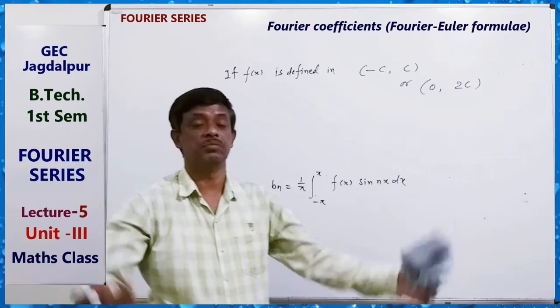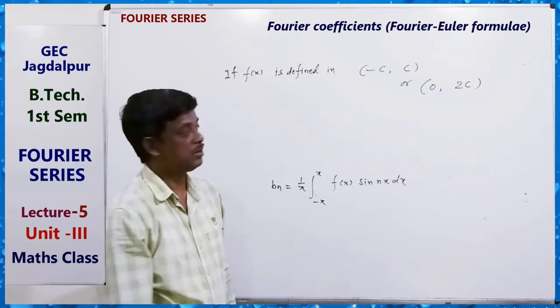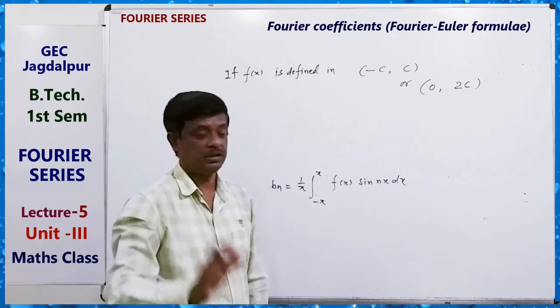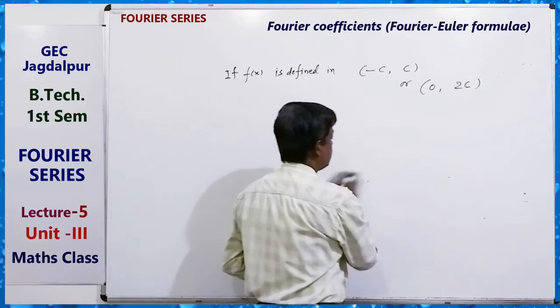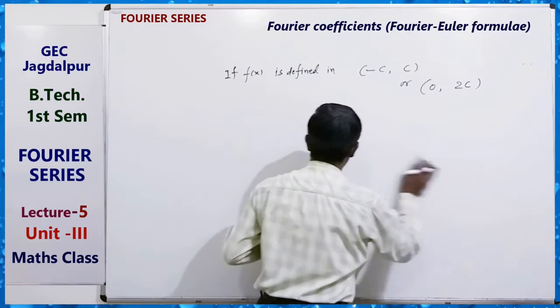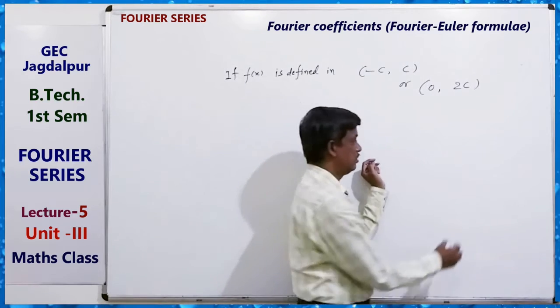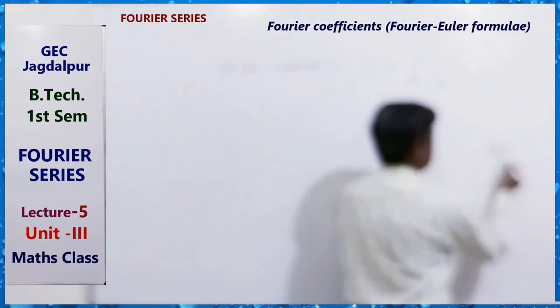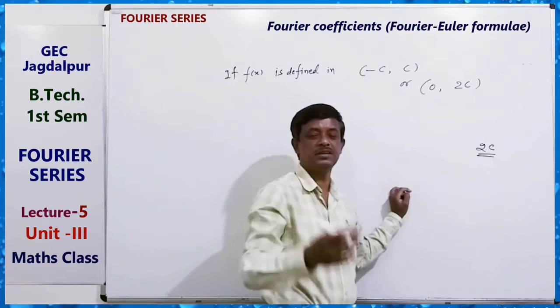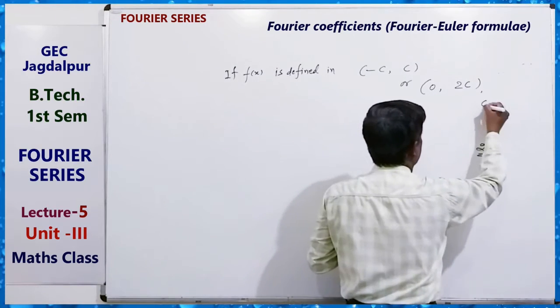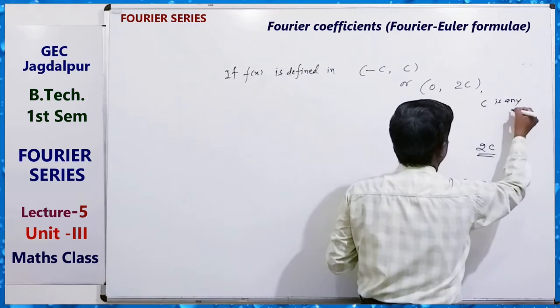C is any number, not pi. So how can we write the formula, because here the interval is not 2 pi? Its length is 2c, where c is any number.